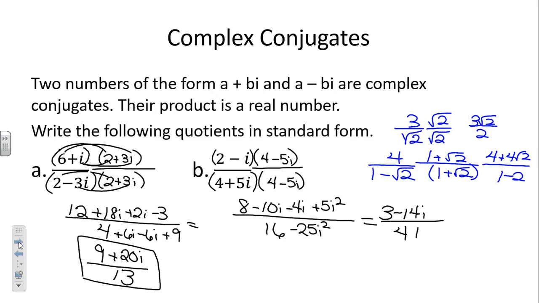We get 3 minus 14i over 41. Okay. Coming back to you. Everybody remembers this stuff?